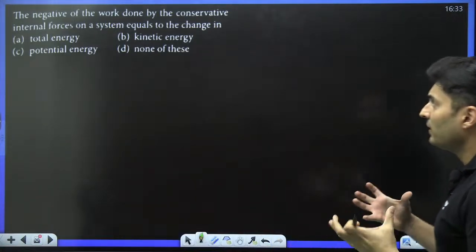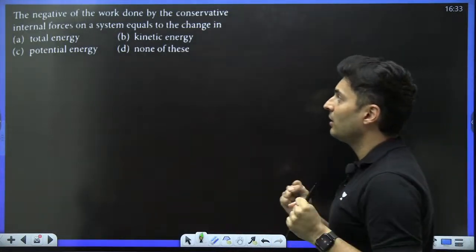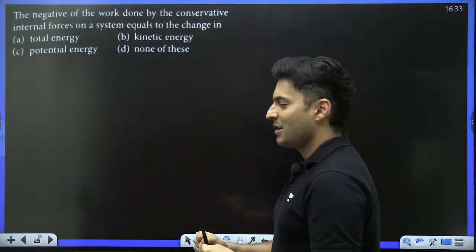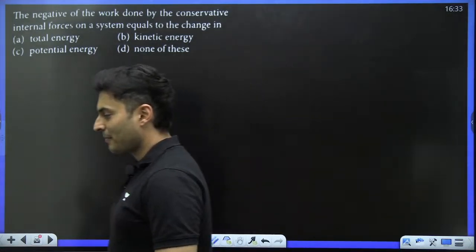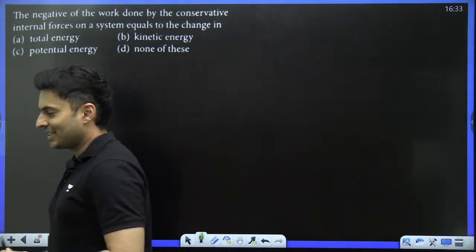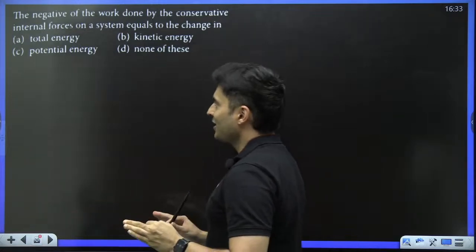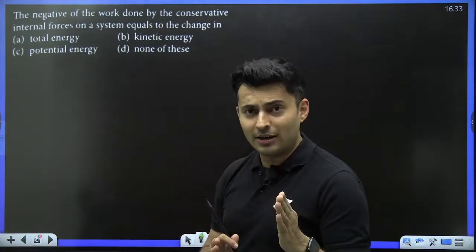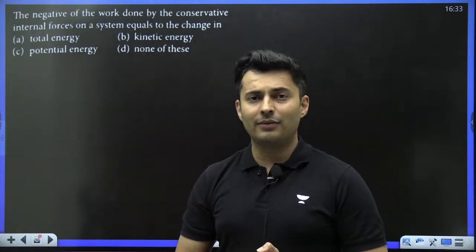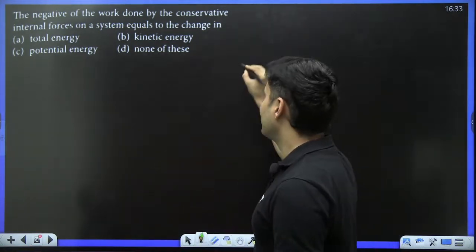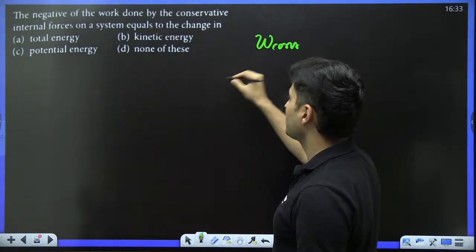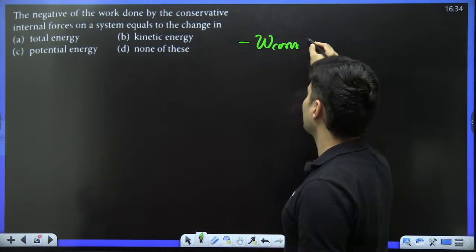The negative of the work done by the conservative internal forces on a system equals the change of... Very interesting question. Come on, my dear students. This is a standard definition. The negative of the work done by the conservative internal forces is a standard formula. Work done by the conservative forces, and you take the minus of that.